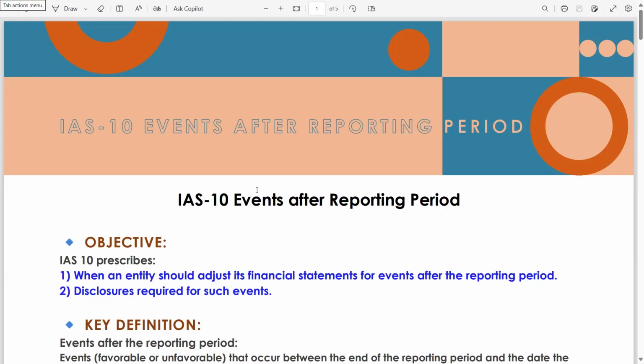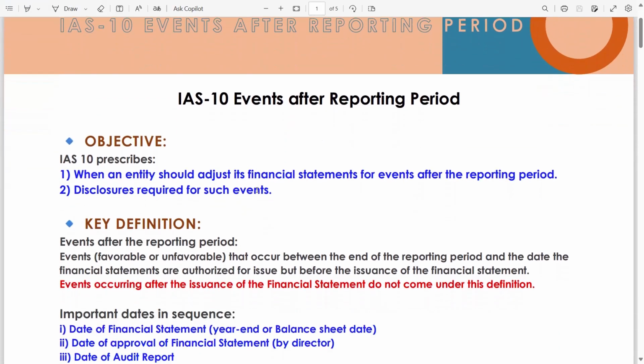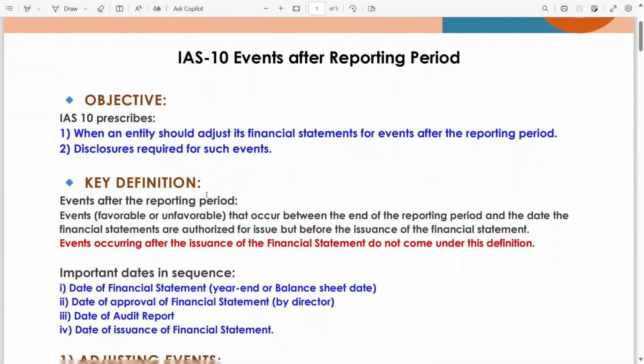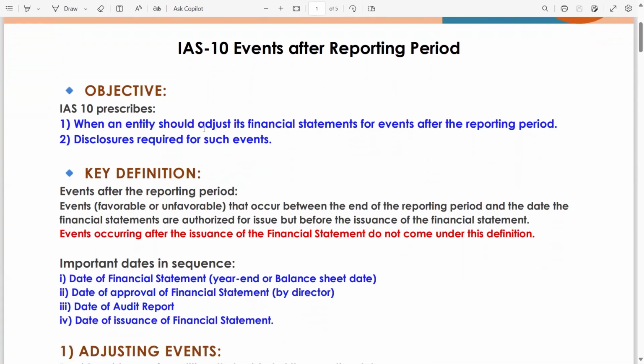Now read IAS-10 events after reporting period. Objective: IAS-10 prescribes when an entity should adjust its financial statements for events after the reporting period, and the disclosures required for such events. Means if adjusting event, there should be an adjustment. If not adjusting event and the effect is material, then disclosure.